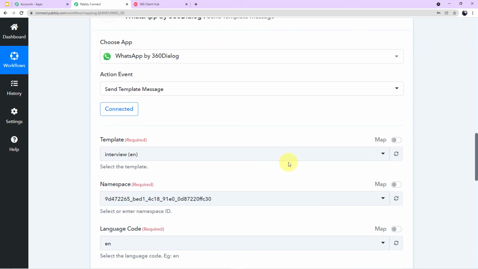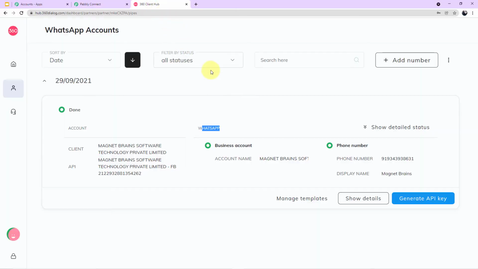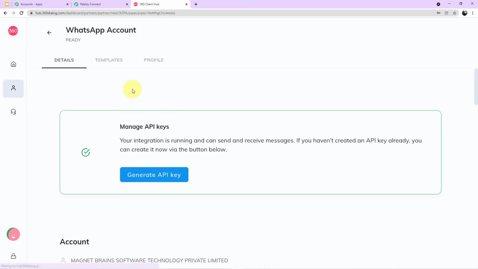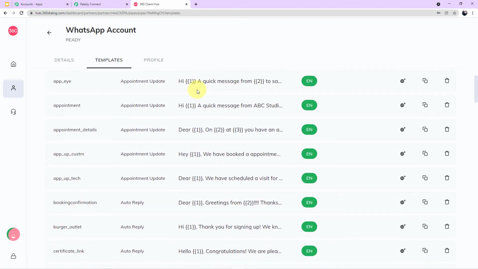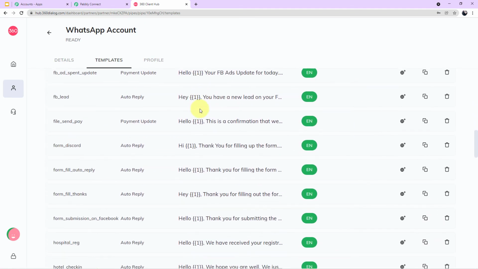Okay, guys. Now here we have to fill up the required values in the fields. First, it is asking us for the template. So first, let me show you what a template is. If I take you back to my account on 360 dialog. Now, beside generate API key, it is written show details. Click here and you can see three options given at your top. Click on templates and you can see all of the templates which I have created for different workflows.